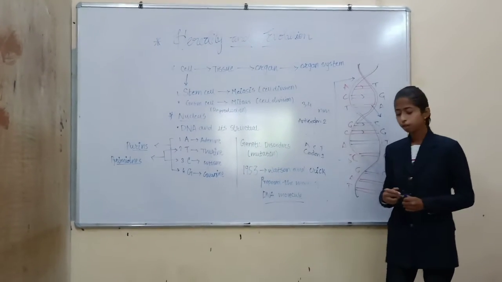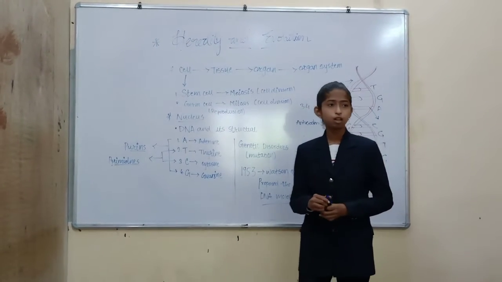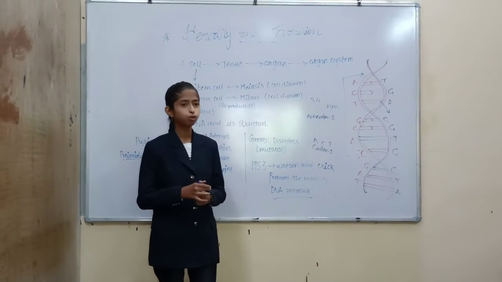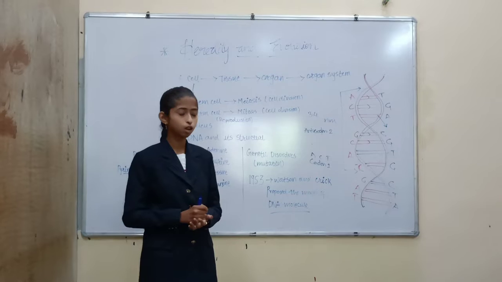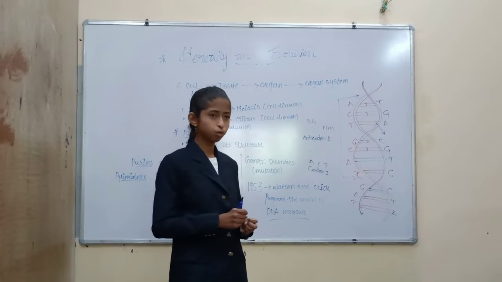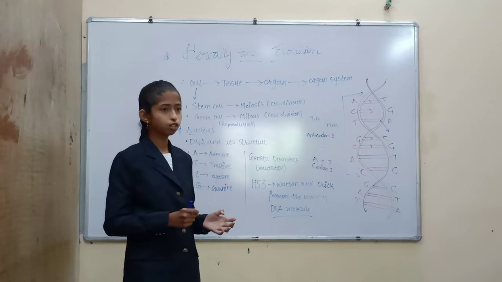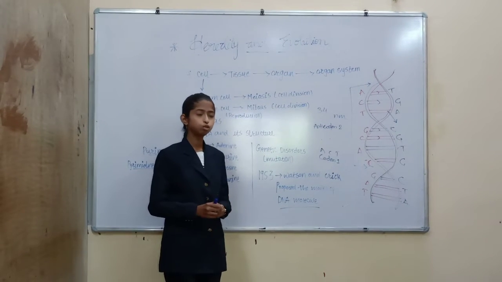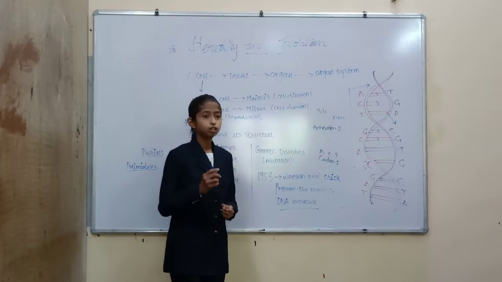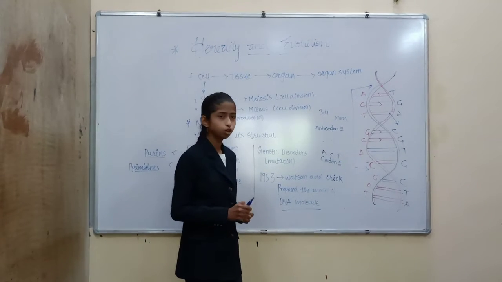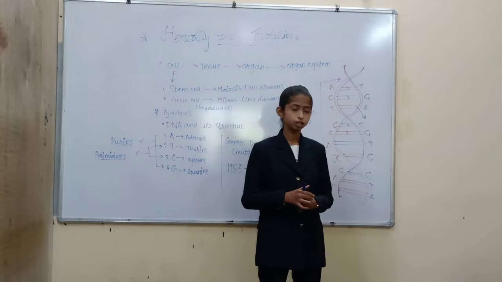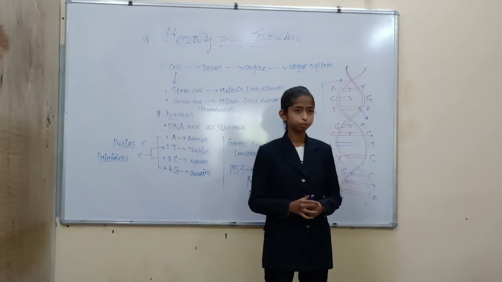Now, let me begin by asking a simple yet interesting question. Is how you look so similar to your parents, or is there any mechanism in the body which makes all these differences or all these similarities? The answer to this question is reproduction. The process of reproduction helps in the transfer of genetic material from your parents to the offspring.